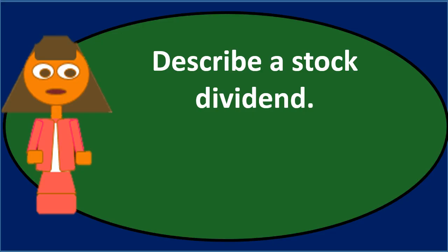So when we see a discussion question like this or an essay question like this, we may first want to discuss what type of business entity a stock dividend would be related to, briefly, and then go into what a stock dividend is, then the effects on the stock dividend, and why a company might want to have a stock dividend. Given the fact that the stock dividend is dealing with stock, we're talking about a corporate entity as opposed to a sole proprietor or a partnership.